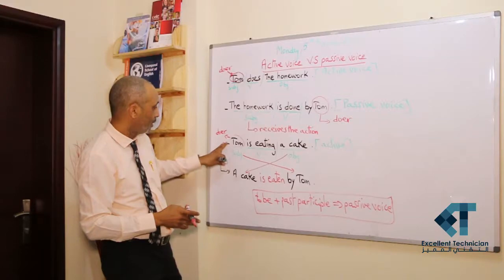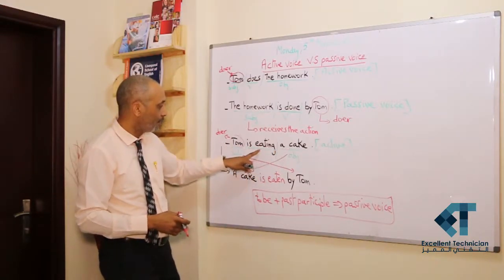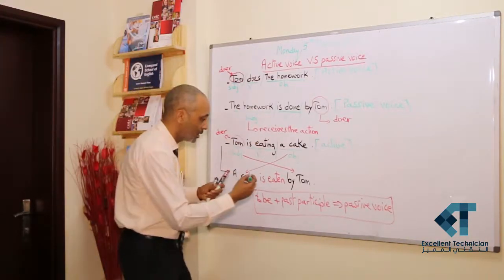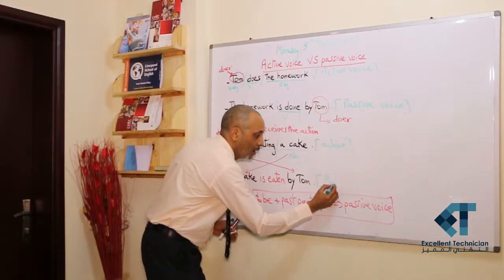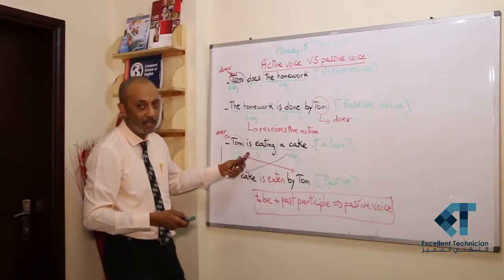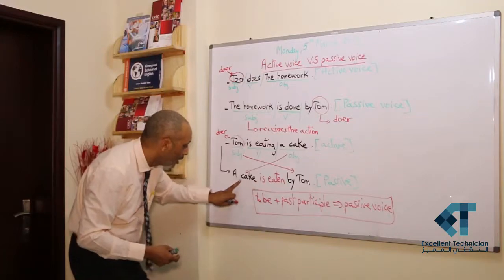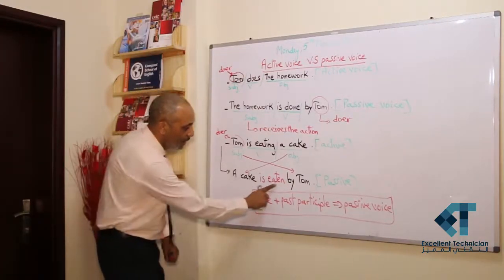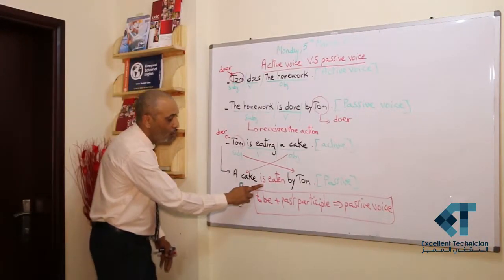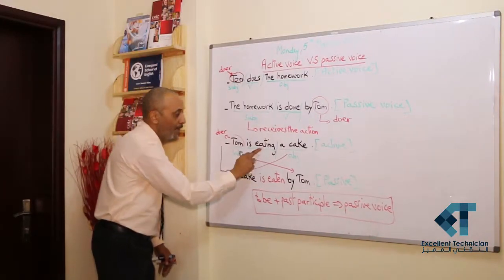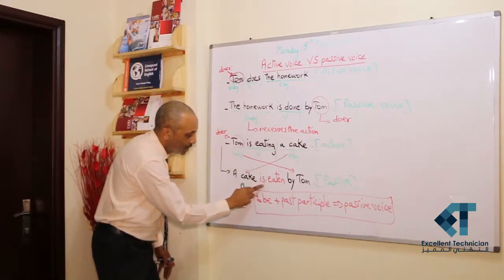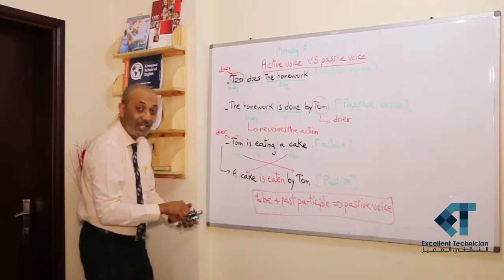Here, the active sentence, Tom is eating a cake. The tense of the verb here is present continuous. So, in the passive sentence, which is this one, the auxiliary of verb to be should be also in the same tense, which is the present continuous. A cake is eaten. Eaten is the past participle, and is is verb to be. But as we said, verb to be should be in the same tense as the active verb, and the active verb here is in the present continuous. So verb to be should be in the present continuous. Is is not present continuous. So the right answer is